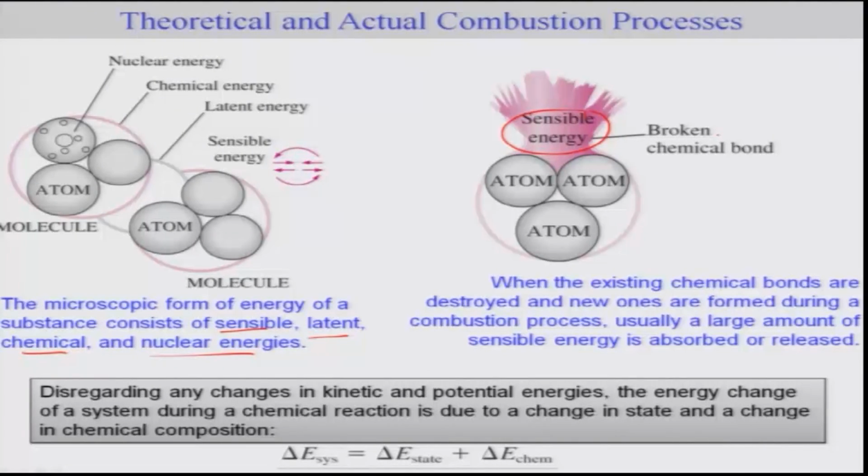Okay. So, if you disregard any changes in kinetic and potential energies, the energy change of a system during a chemical reaction will be due to the change in state of the system, that means temperature and pressure, and due to the change in the chemical composition, which means when the reaction occurs there is a change in species, and hence there will be a change in the energies due to that.